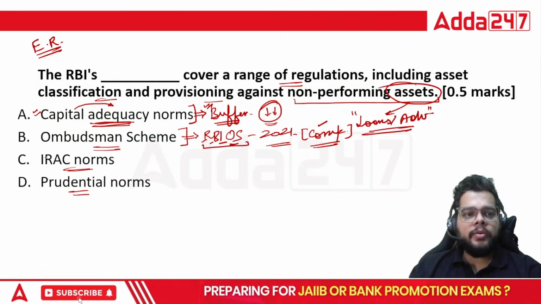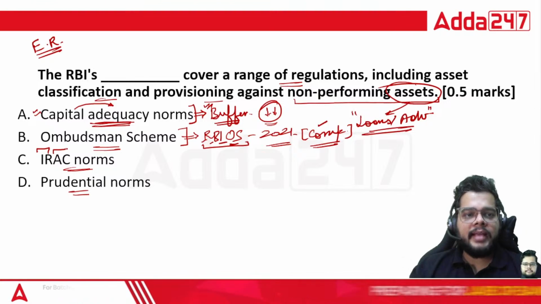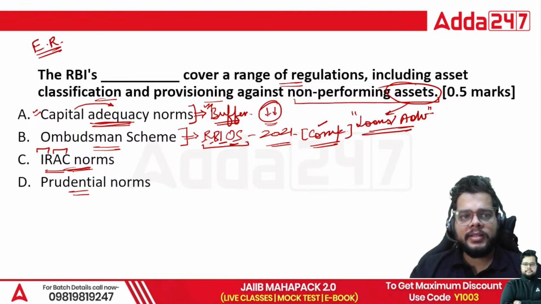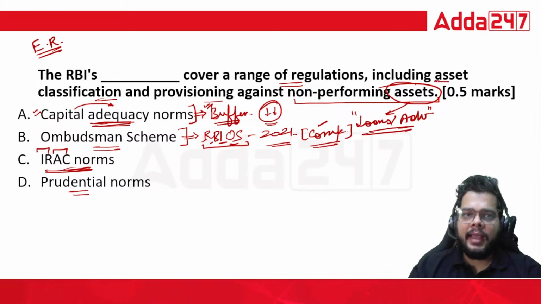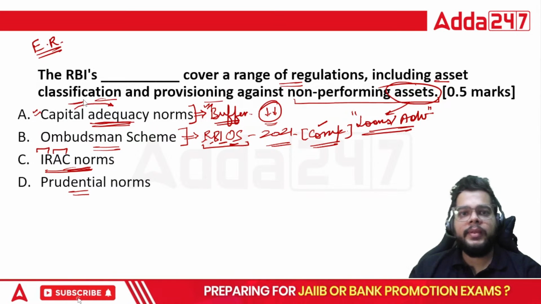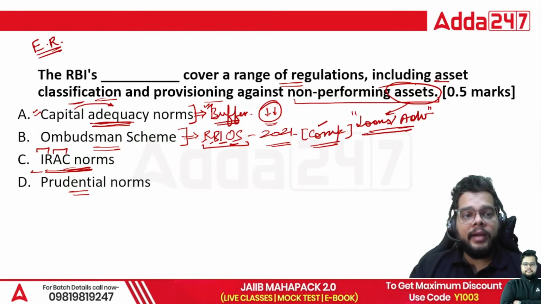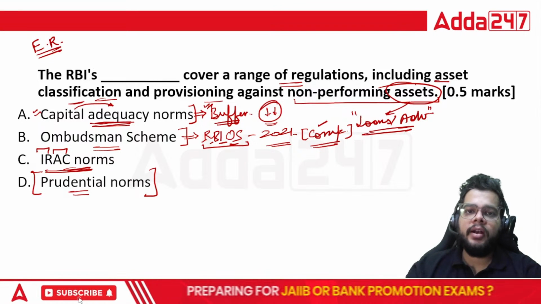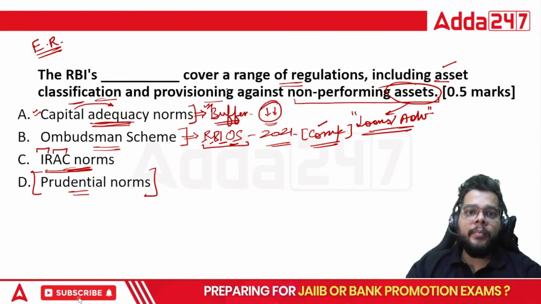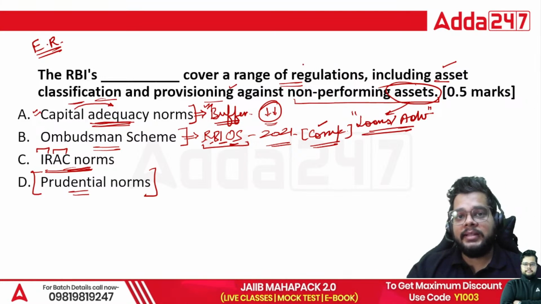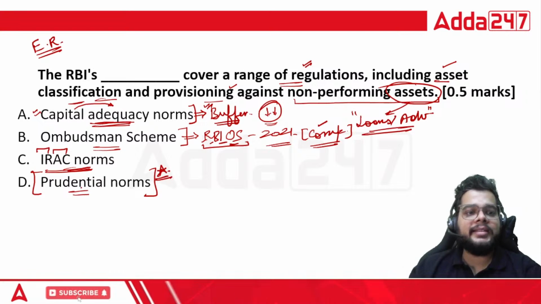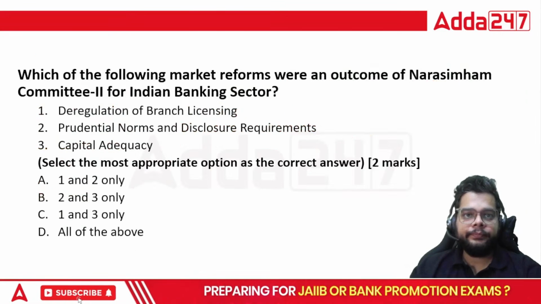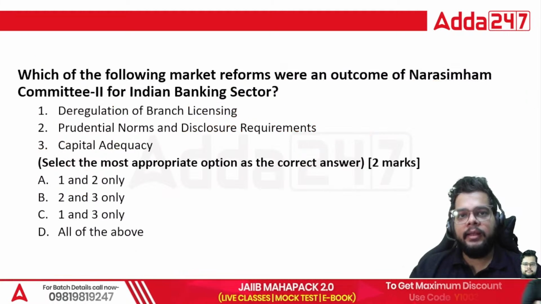IREC norms talk about the income recognition as well as asset classification. Now, most of you must be thinking that here it is written asset classification, so this will be the correct answer. But mind it, as I have already told you, you have to select the most appropriate answer. The particular norms which cover not only the asset classification, but the provisioning norms as well as the regulations, that is known as your prudential norms. So the correct answer will be option D. Okay, D is the right answer here.